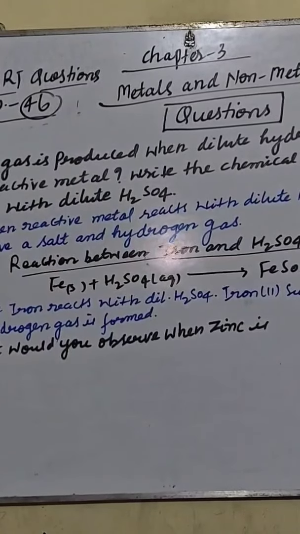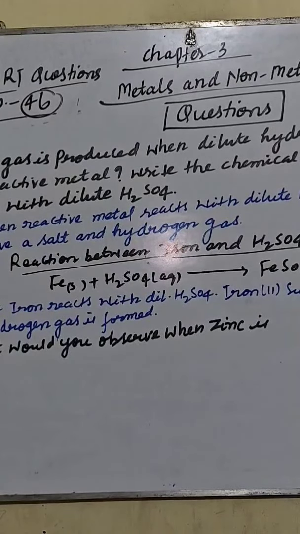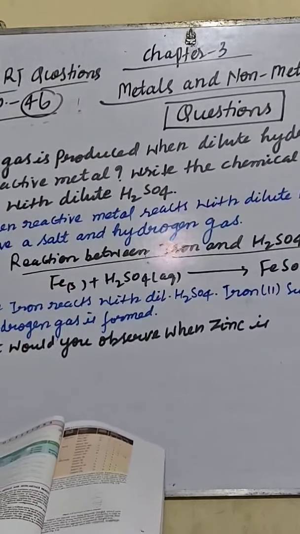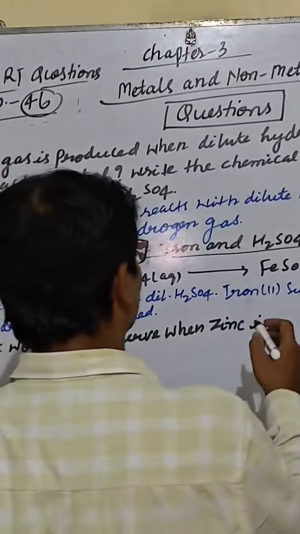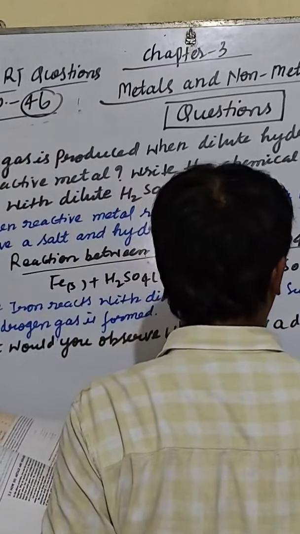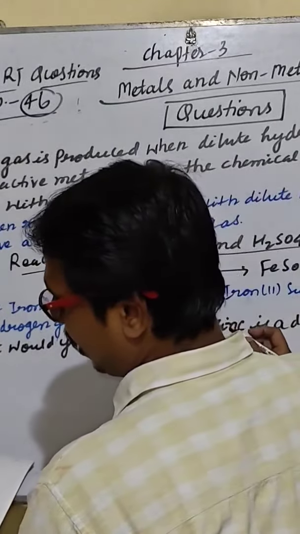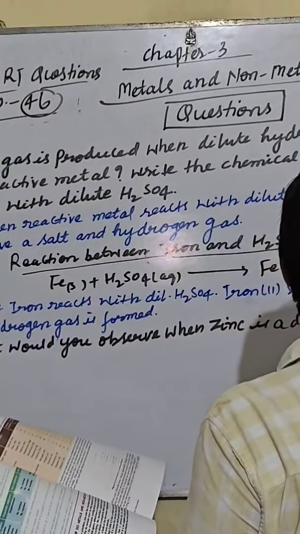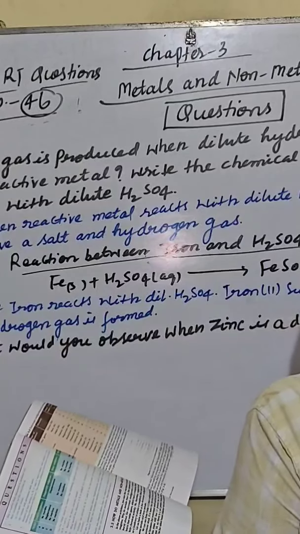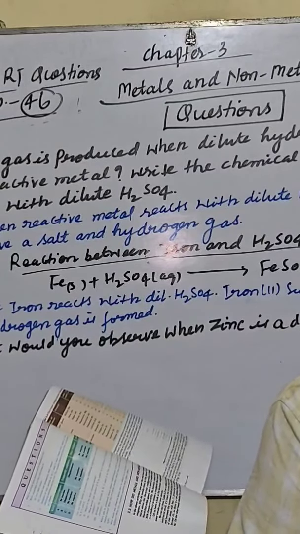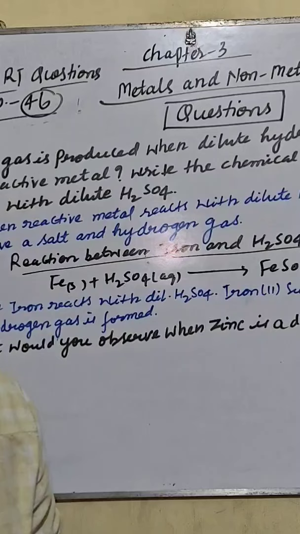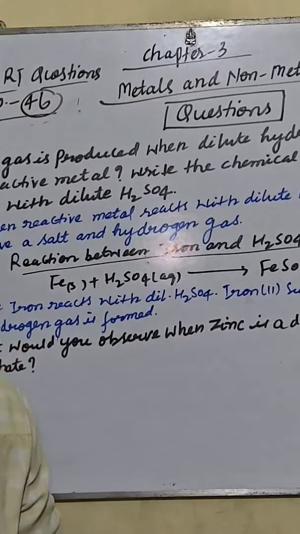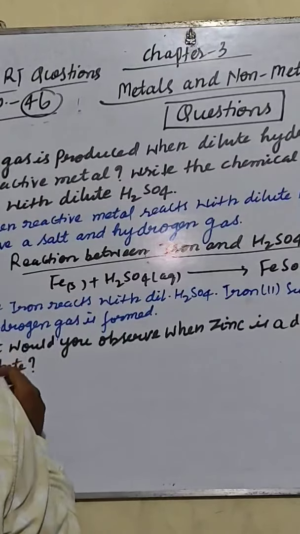Observe? What would you observe? The last question is, what would you observe when zinc is added to a solution of iron 2 sulfate, and write the chemical reaction that takes place.